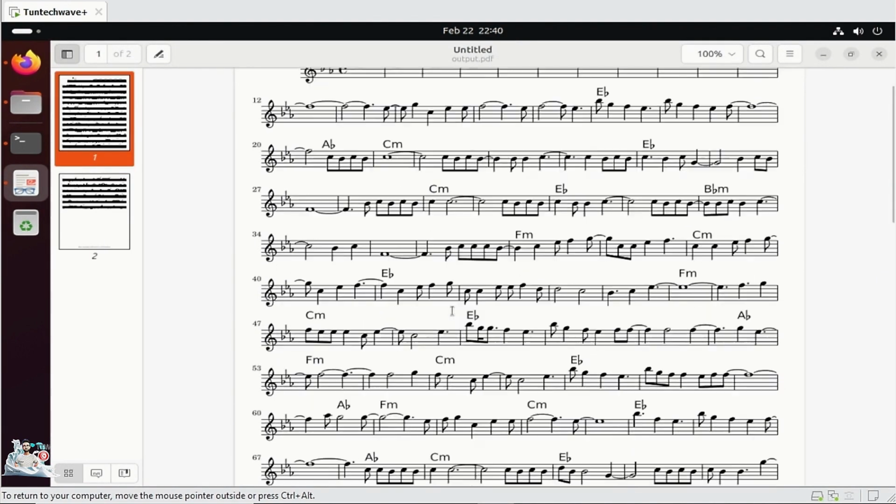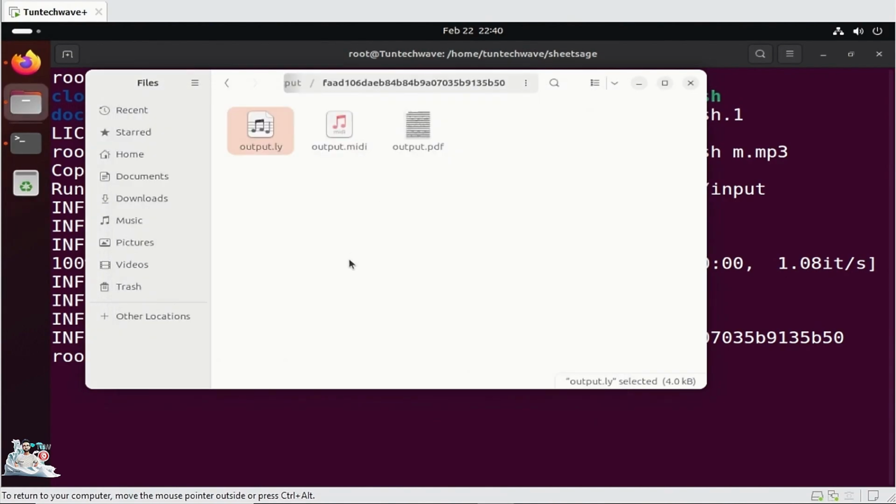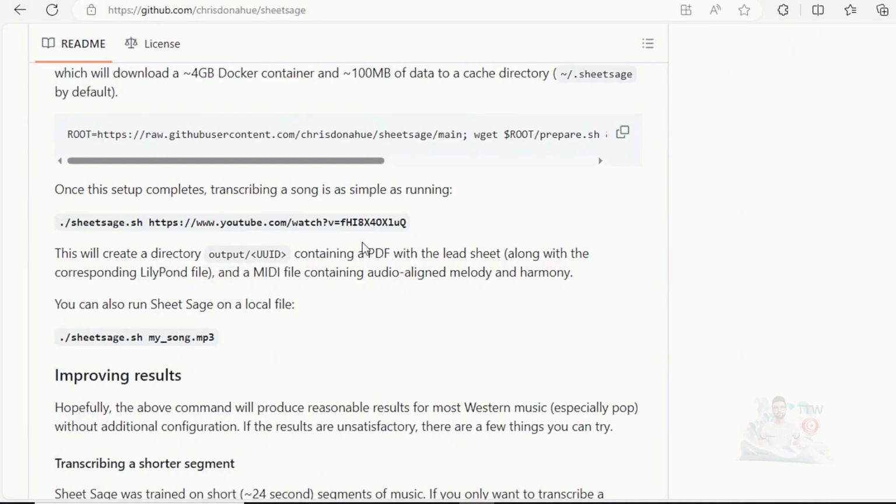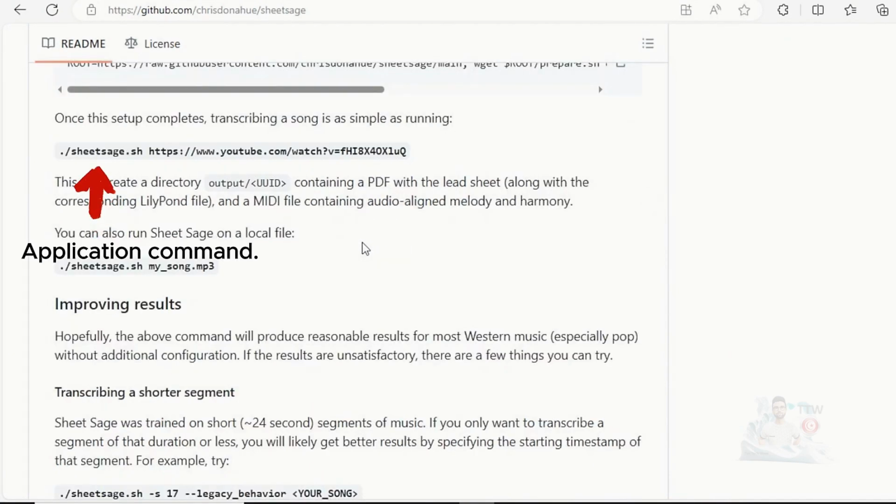After understanding the mechanism of the application well, here is the second method. You input the application command in the URL of the YouTube video song, and it will do the same job.